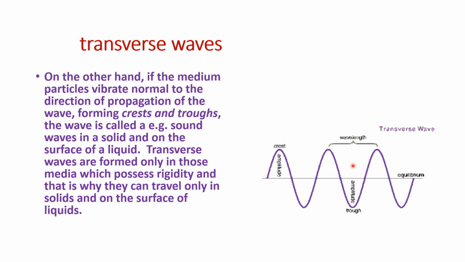Let us see here, in a transverse wave, the wave is moving in the forward direction, but the particles are moving like this, in an up and down motion. That type of wave is called a transverse wave.